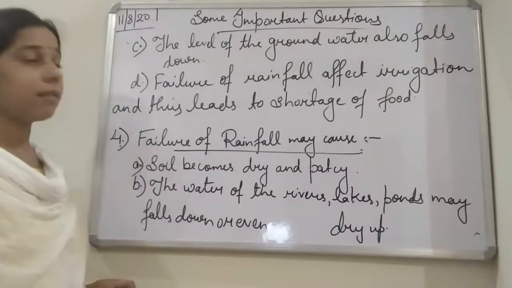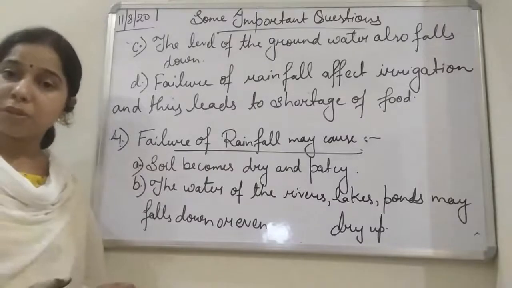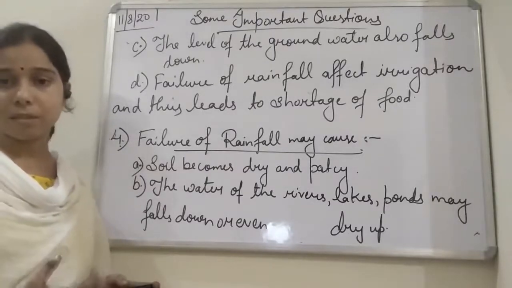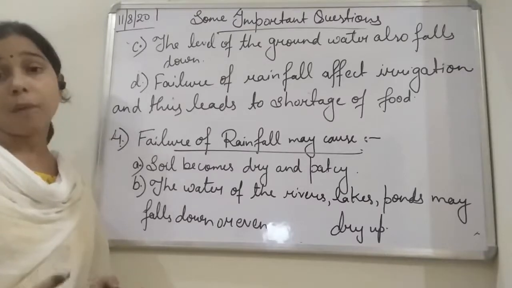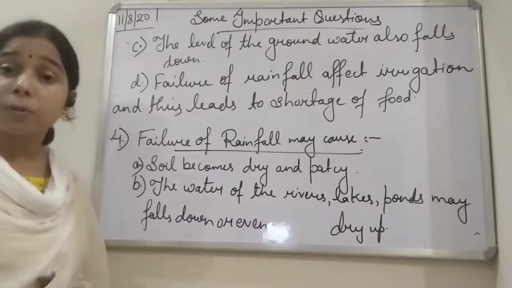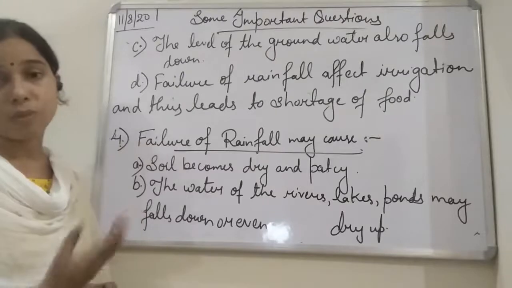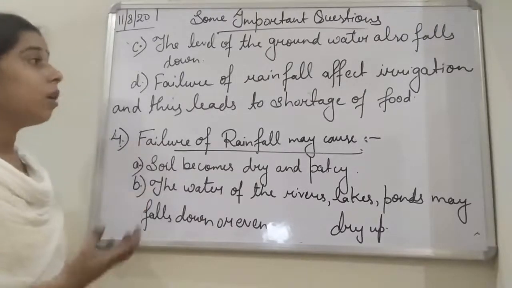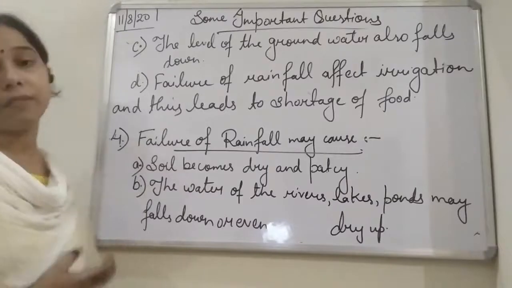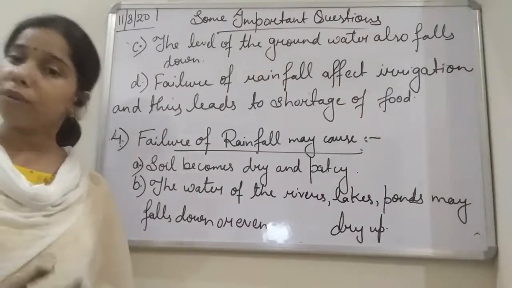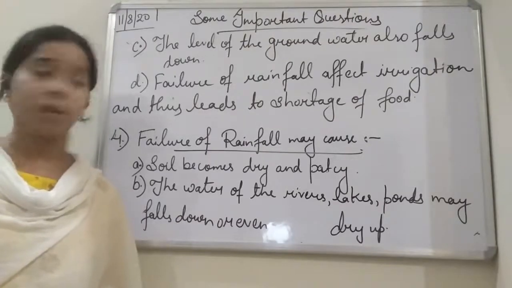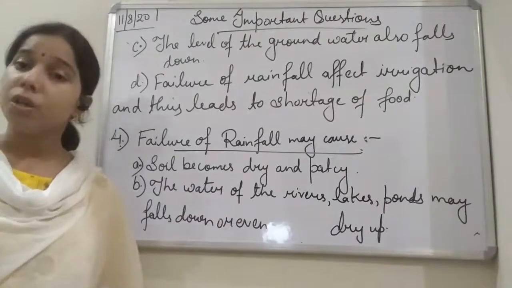As well as, since there will be low rainfall, students, the soil will not be able to retain the moisture, or the proper amount of water. The crops which are totally dependent on the rainfall will not grow properly, and finally it will lead to a shortage of food. So these are the different impacts of the failure of rainfall, and finally you know that it will cause drought also.